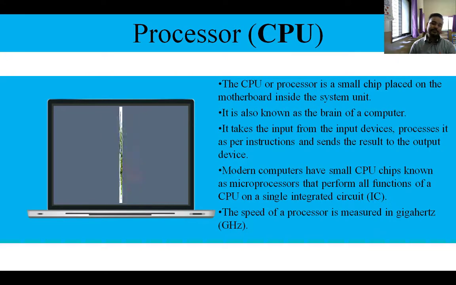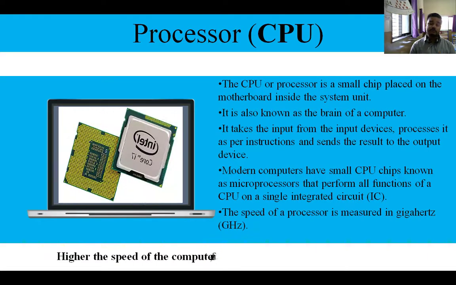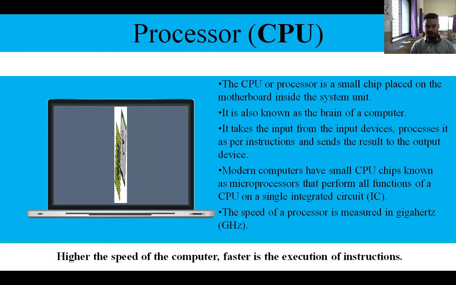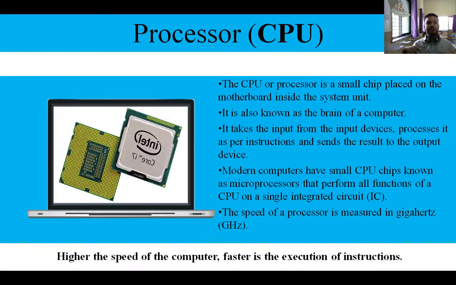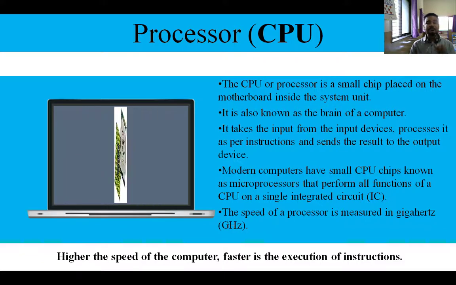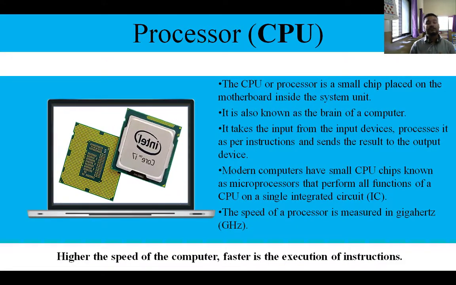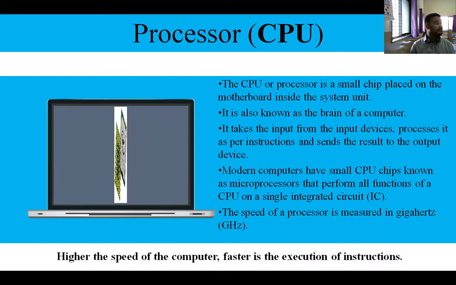Got it? Now, one more very important thing that I want to tell you: the speed of a computer totally depends on your processor. If the speed of your processor is higher, program execution will be faster, and as a result your computer will work faster. There are processors like i3, i5, i7, i9. These are the generations or the latest models of these CPUs.